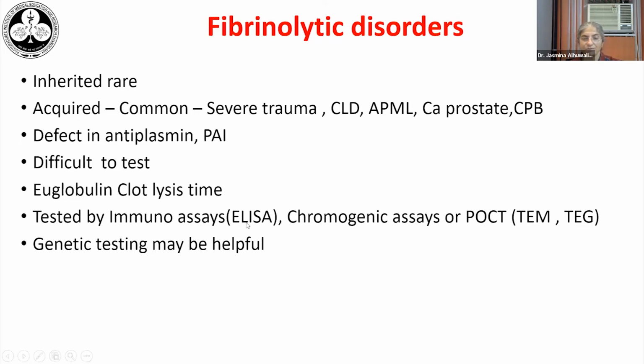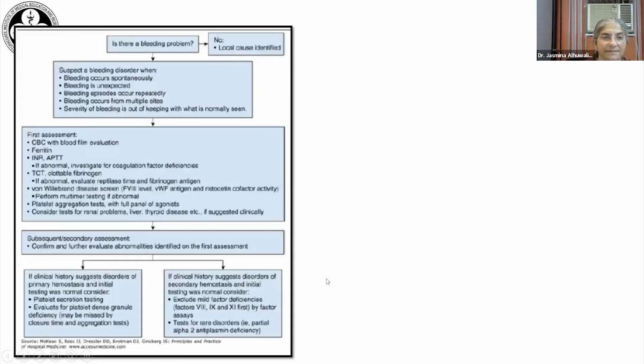But the other modalities to test are by immunoassays for antiplasmin or plasminogen activator inhibitor, by doing an ELISA or by a chromogenic assay, and some point of care test instruments like the TEG or the TEM may show characteristic patterns indicating a fibrinolytic state. But these are not specific or diagnostic for any of these disorders. So in these situations, one may have to resort to genetic testing.